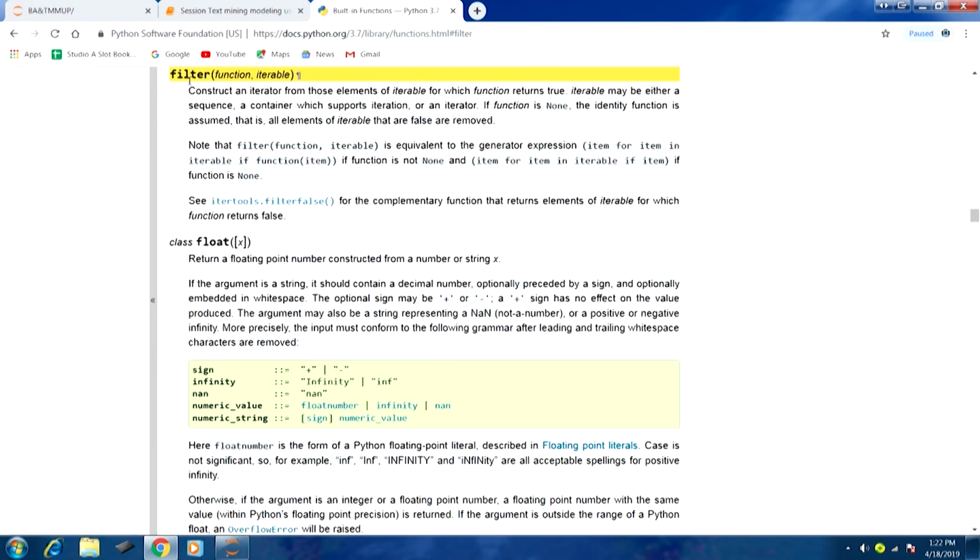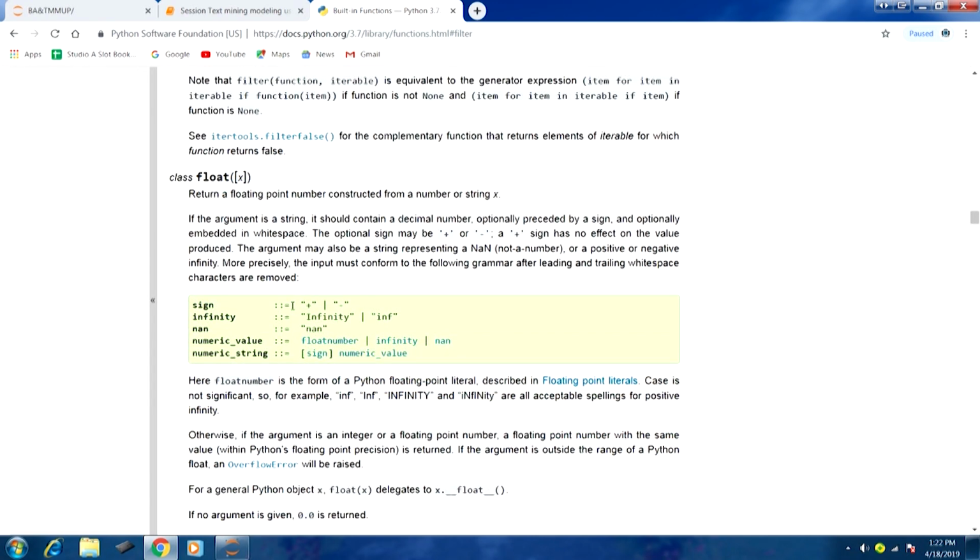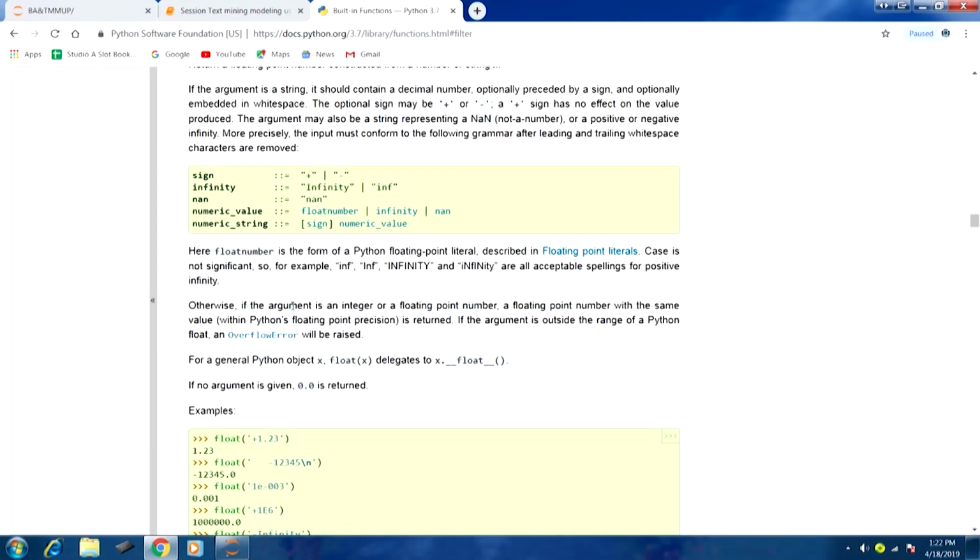You can see that this filter function is going to construct an iterator from those elements of the iterable in the second argument. Primarily you can focus on this part: if function is None, the identity function is assumed, that is, all elements of the iterable that are false are removed. This is essentially what we want. We have specified None, and therefore the identity function is going to be used. We would like to remove the empty tokens there, and this is what we can achieve using this particular function.